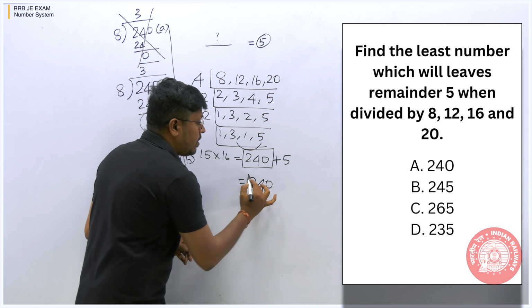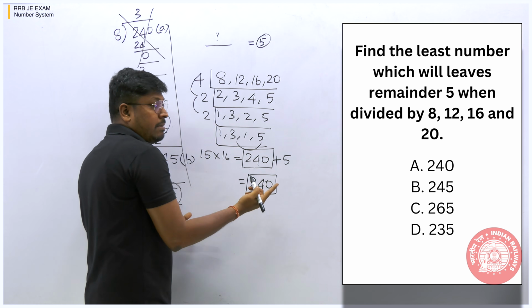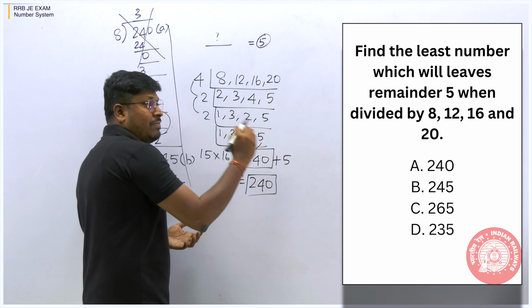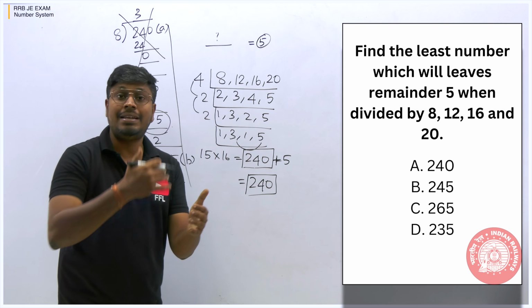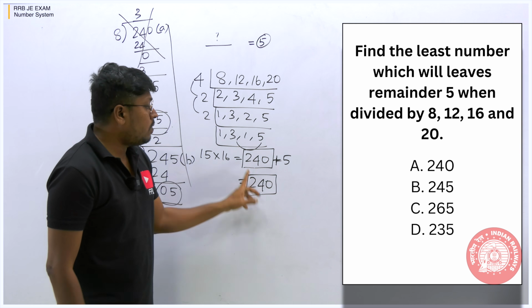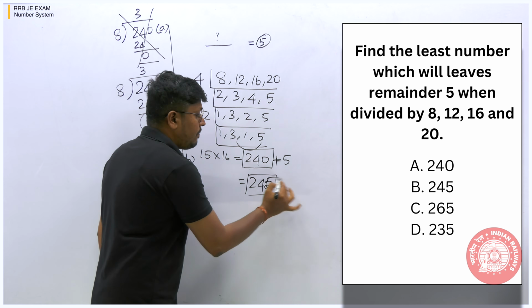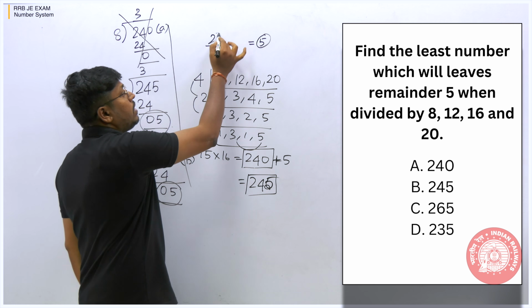So friends, understood or not? If you divide 240 by all the given numbers, you will not get any remainder. We will get remainder 0. But we have to get remainder 5. So add 5 here. In case we need to get remainder 7, add 7 here. That's it. So 240 plus 5 will be 245. So 245 will be that number. So you can say that 245 is the answer.